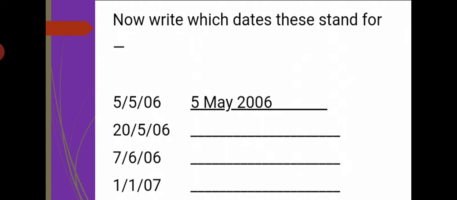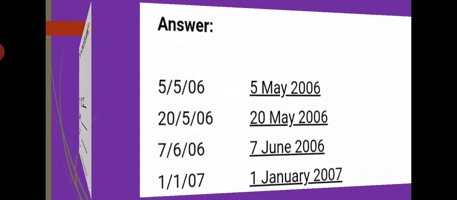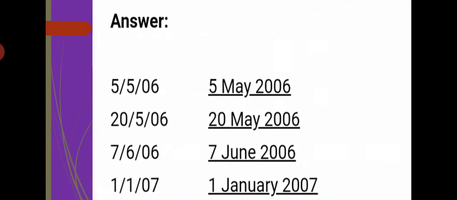Then 7/6/06. The 6th month is June. So you will write 7 June 2006. Now 1/1/07. The first month is January. So you will write 1 January 2007. You can write in this way: 5th May 2006, 20th May 2006, 7th June 2006 and 1st January 2007. This also you have to do in your notebook.